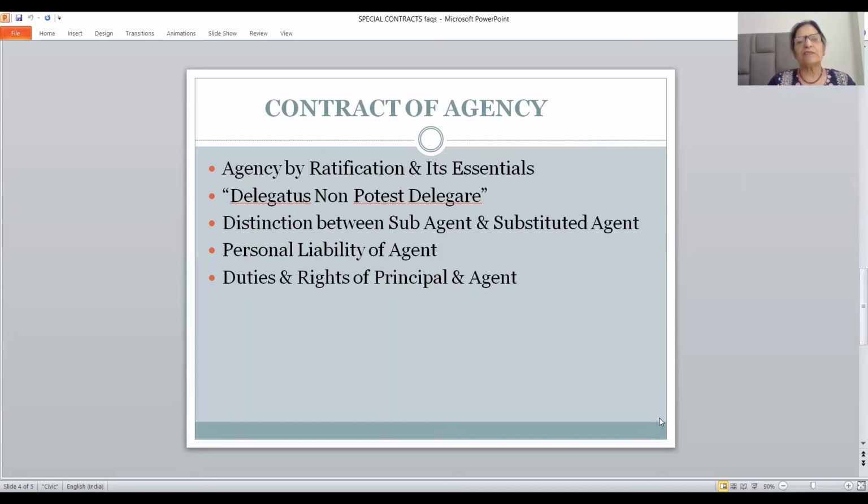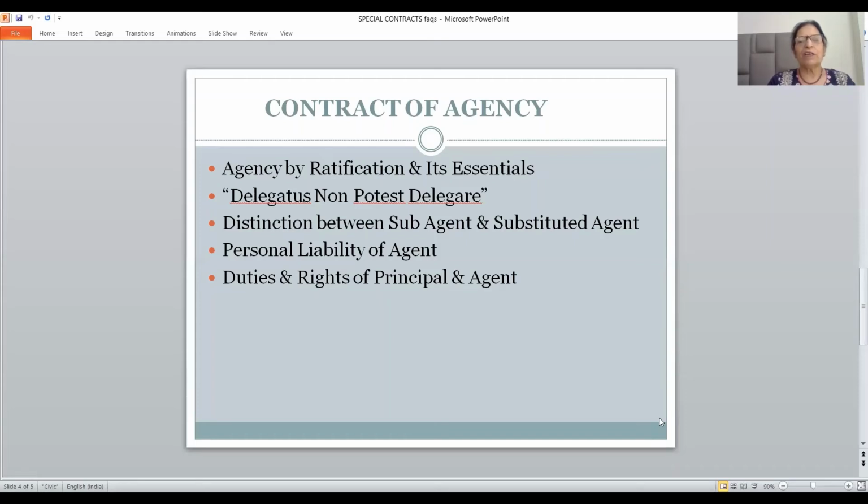So the question is asked, friends: explain the various essentials of ratification. Or, ratification tantamounts to prior authority, comment. What is ratification, friends? Ratification is the adoption or acceptance of an act which was done by the agent without the authority of his principal.